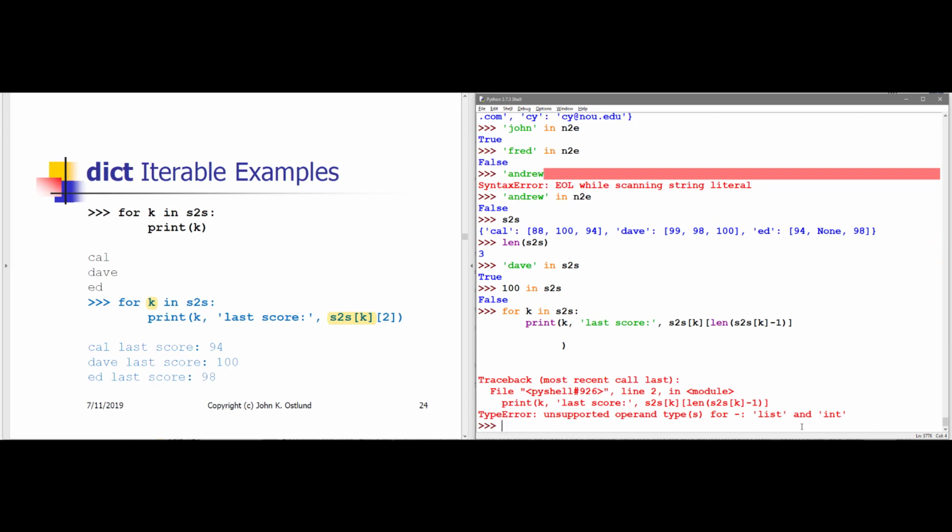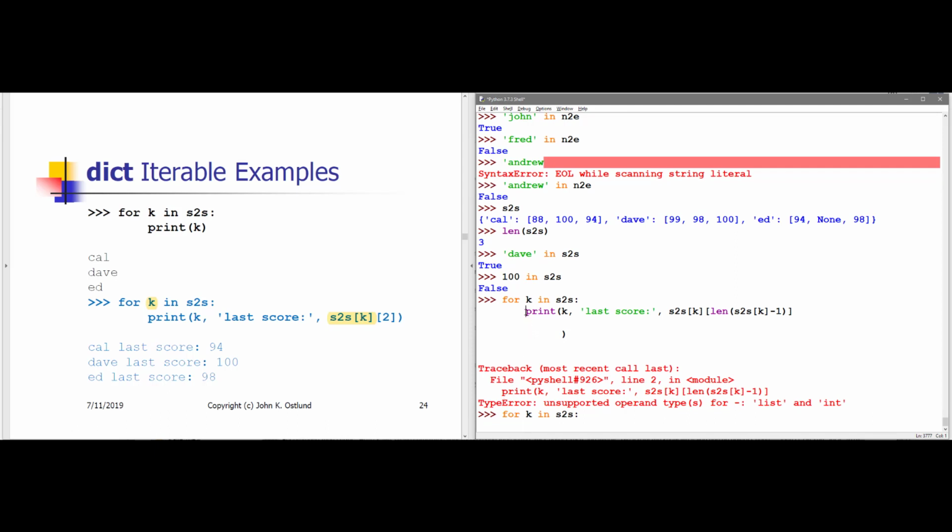Whoops. Okay, I really messed this up. Sorry. Let me quickly copy and paste this. My mistake, as probably you noticed, is out here at the end of the print.